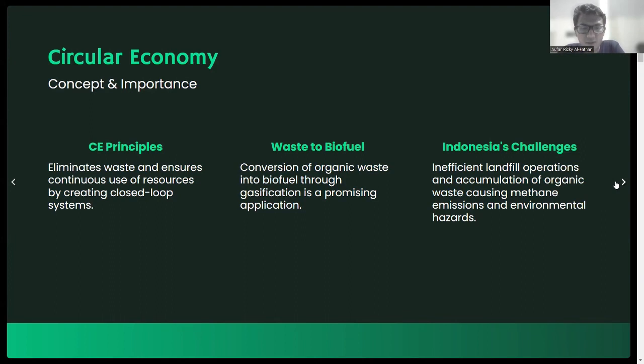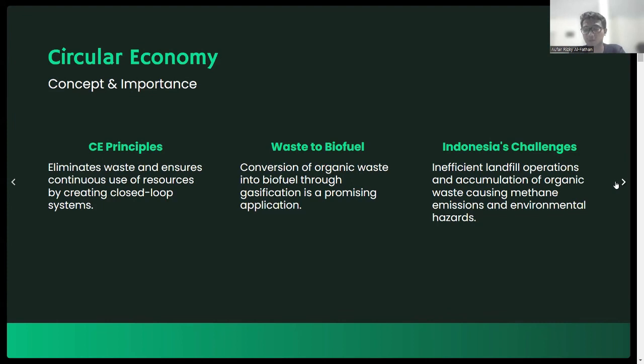In this conversion from organic waste to biofuel, the gasification process is a promising application for Indonesia, right? For this waste to biofuel process, I want to make a better impact for Indonesia, because Indonesia right now is challenged by inefficient landfill operation and accumulation of organic waste that causes methane emission and environmental hazard.